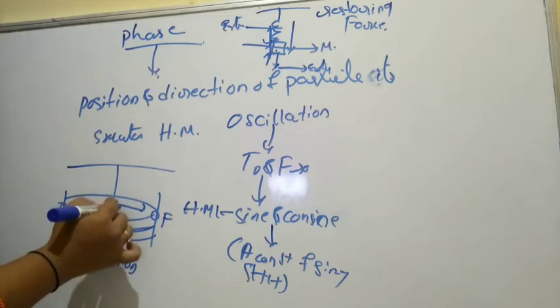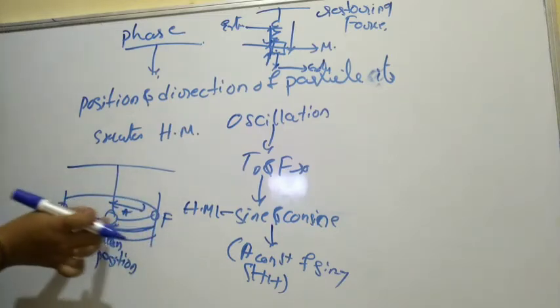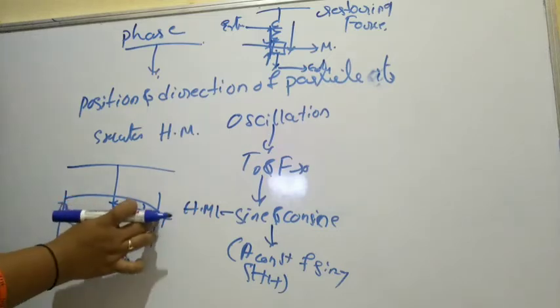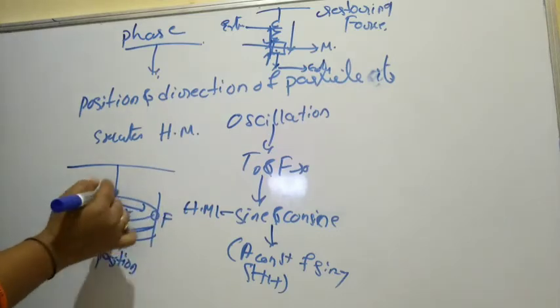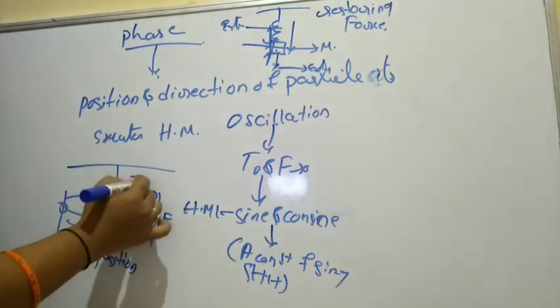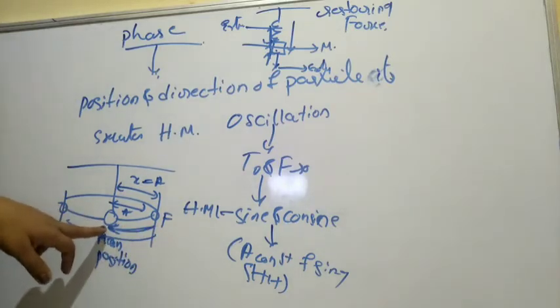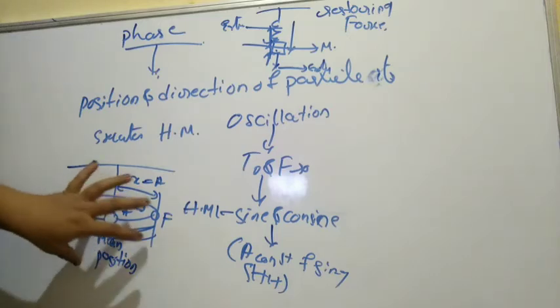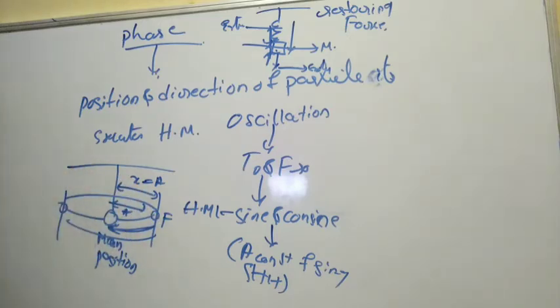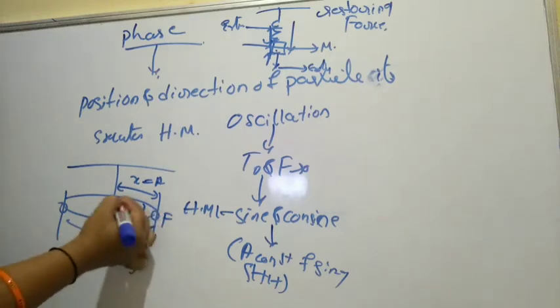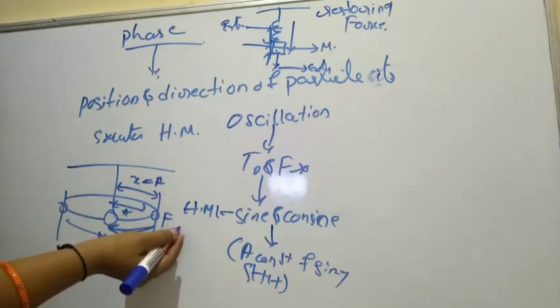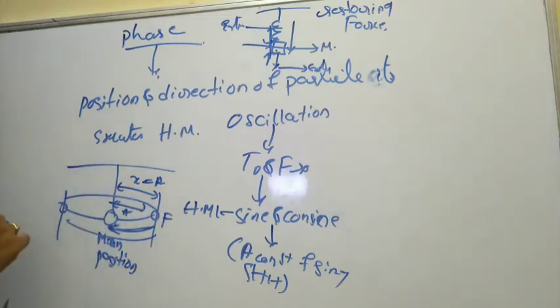The amplitude may be fixed here, from one extreme position to the next extreme position, and from the next extreme position back to the first. Amplitude means the distance from the mean position, which is fixed. So this is the mean position, and the force acting opposite to the direction of displacement is the restoring force. We have already discussed that the force is opposite to the direction of displacement, whether the displacement is in the positive direction or the negative direction.